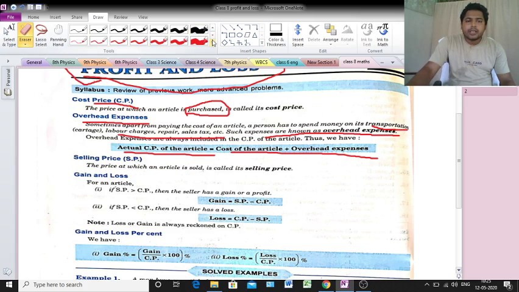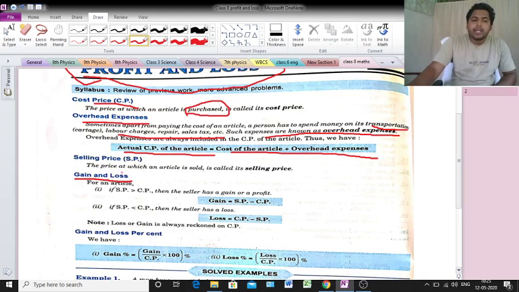Next important thing, gain and loss. Gain means profit. We know that a businessman does a business for profit only, but profit will be there and loss will be there sometimes.